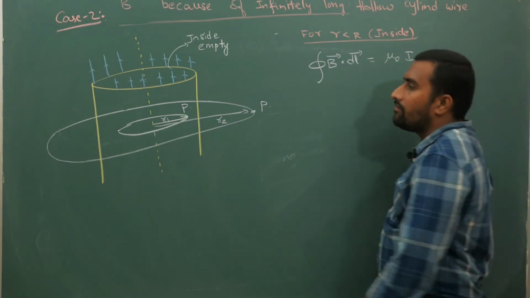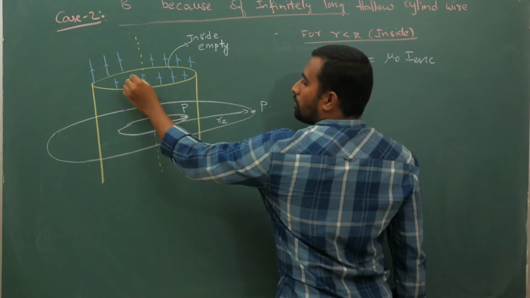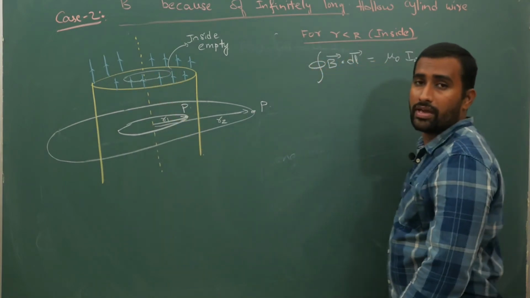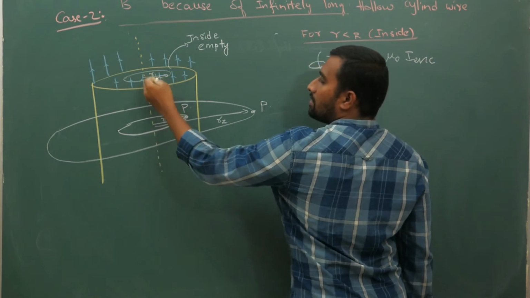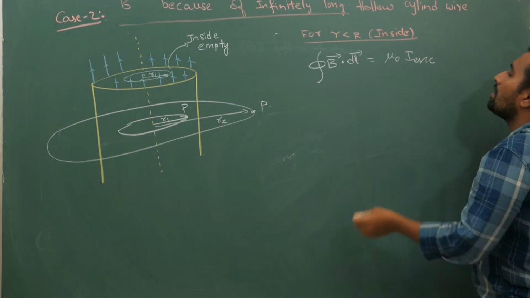Now when the current is going only on the outer loop, even if you take some loop here at a distance r1, there is no enclosed current, only because the current is going only along the outer area.